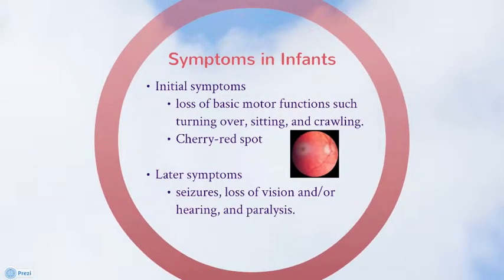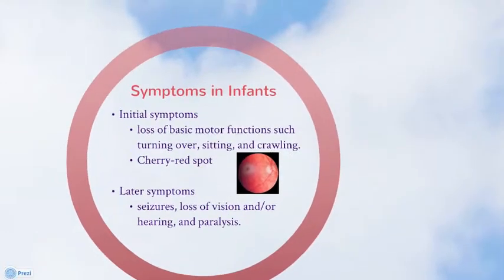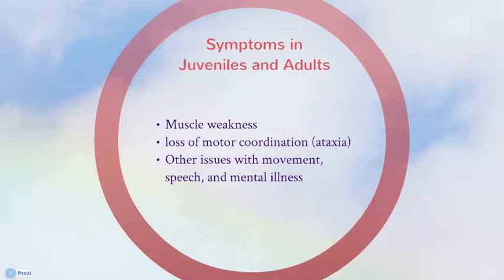Symptoms from Tay-Sachs include loss of basic motor function such as turning over, sitting, and crawling, and a cherry red spot in the eye. Later symptoms include seizures, loss of vision and/or hearing, as well as paralysis. Symptoms of Tay-Sachs in adults and juveniles include muscle weakness, loss of motor coordination or ataxia, and other issues with movement, speech, and mental illness.